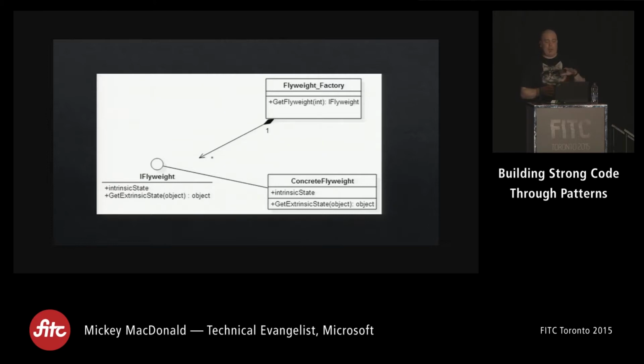So what we're doing here is using a factory class. That's basically just an indexer that allows us to retrieve whatever flyweight object we create using some sort of index pointer. Then we have the IFlyweight, which is an interface that defines the methods and properties required for using our flyweight objects. And then, of course, down here at the bottom, we have our concrete flyweight, which is the actual object itself, and it has a holder for intrinsic states, and then, of course, for its given extrinsic states as well.